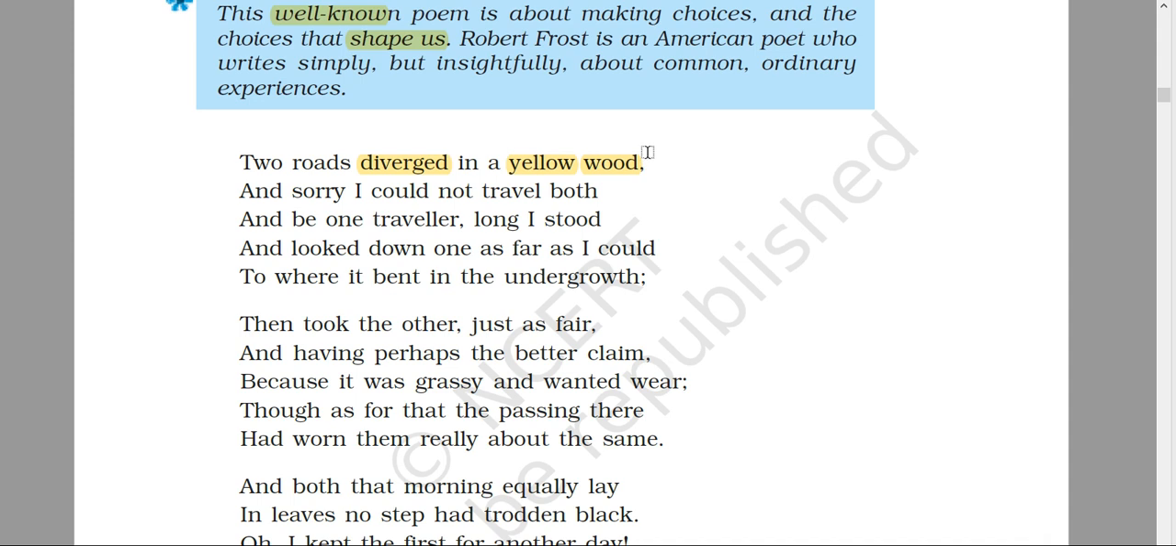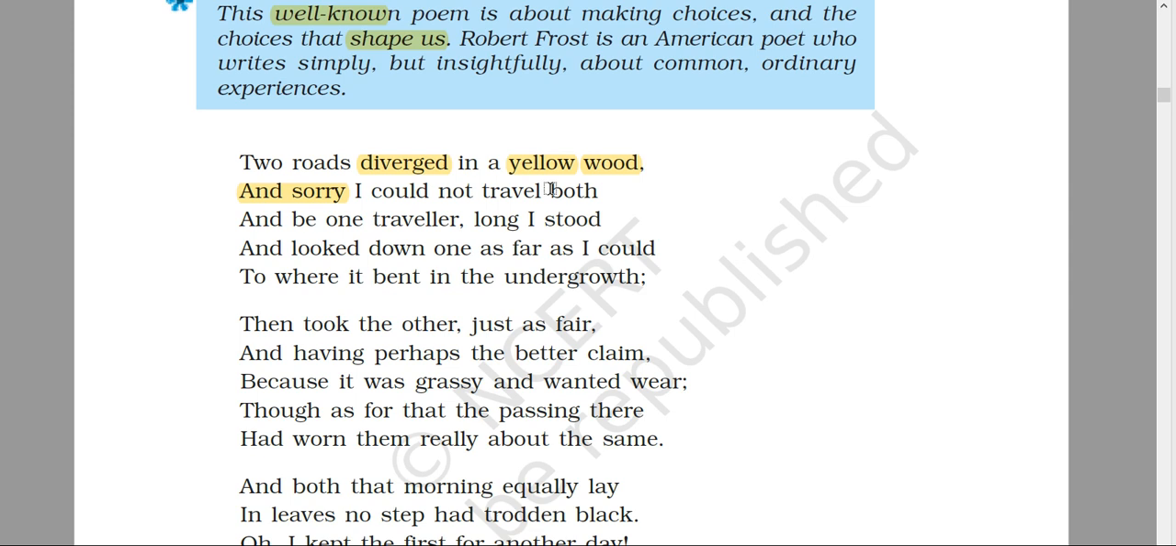So the first line says that the poet is standing in the forest, in front of him are two roads, and it is autumn season. And sorry, I could not travel both and be one traveler. Long I stood and looked down one as far as I could, to where it bent in the undergrowth. And he is feeling very sad. Why is he sorry? Because he could not travel both.